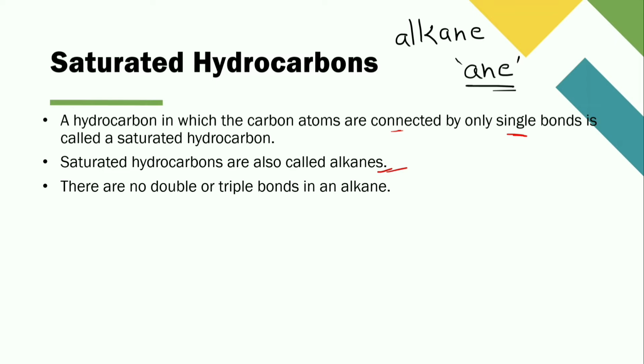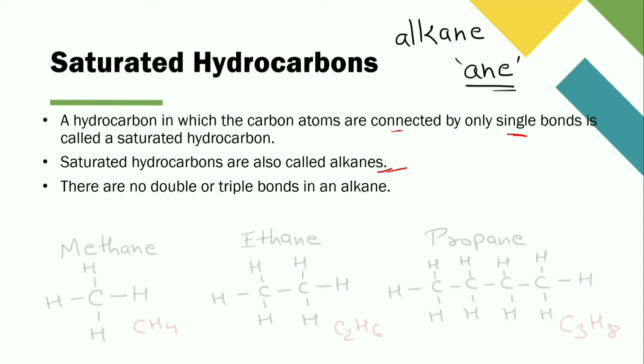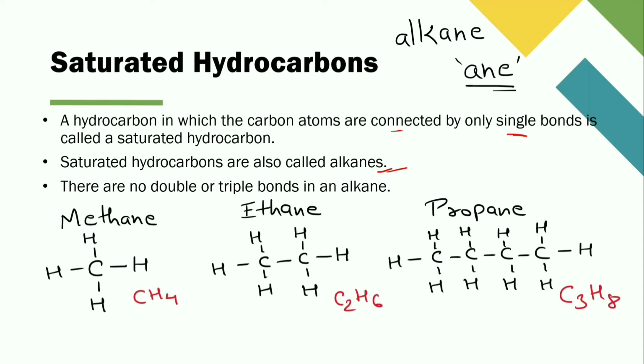There are no double or triple bonds in an alkane, there are only single bonds. These are examples of saturated hydrocarbons: methane, CH4, ethane, C2H6, propane, C3H8 and many more.